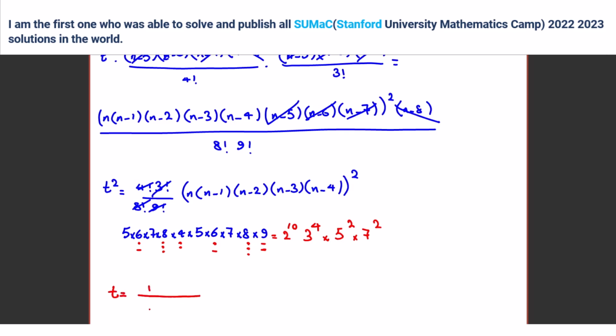So t is 1 over, or let's write it like this, n times n minus 1 times n minus 2 times n minus 3 times n minus 4 over 2 to the 5 times 3 squared times 5 times 7.